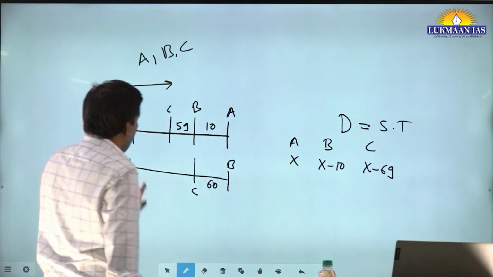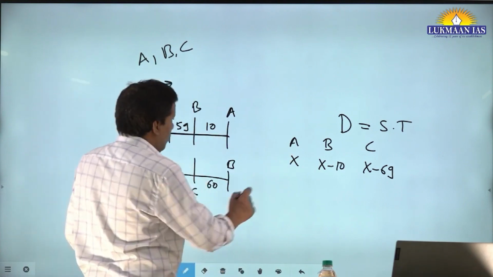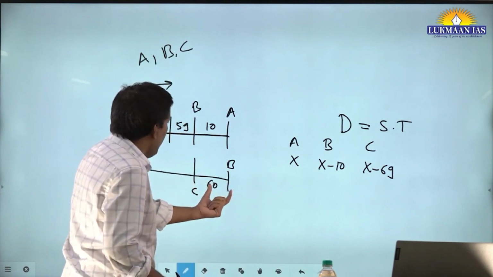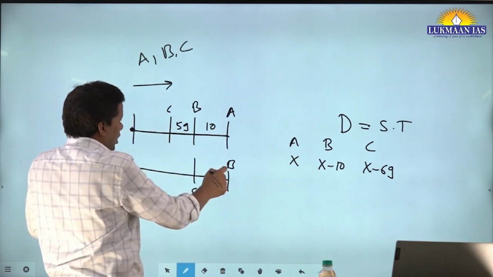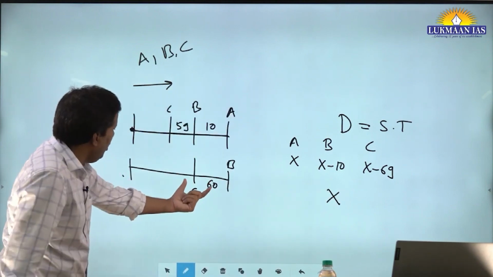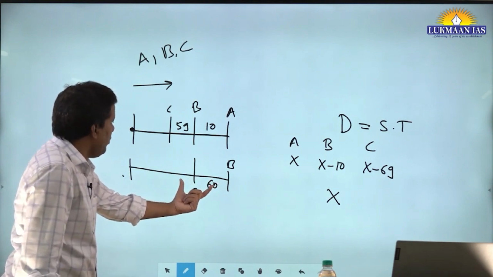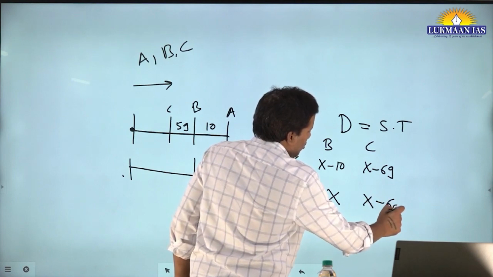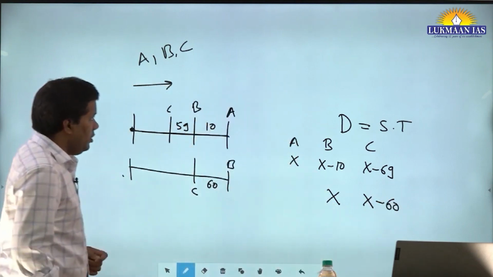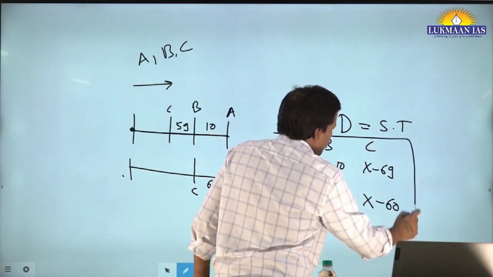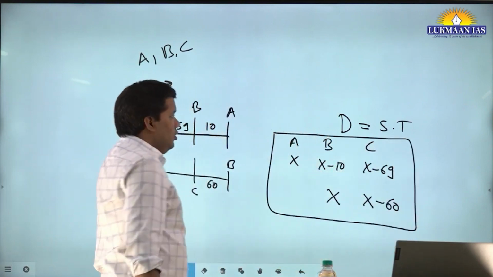What is happening in the second situation? Now B has covered distance x, because the length of the track is the same. So this is x. Then the distance covered by C is x minus 60. Now, only this much you have to write in the examination and your question is done. This is the way you have to think.